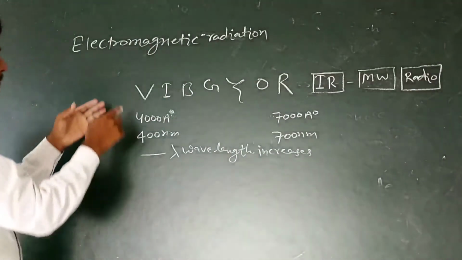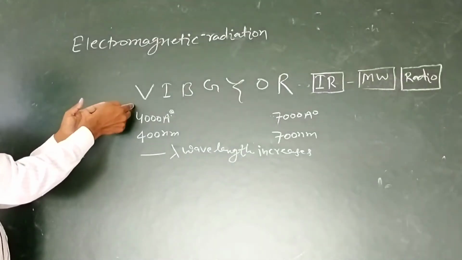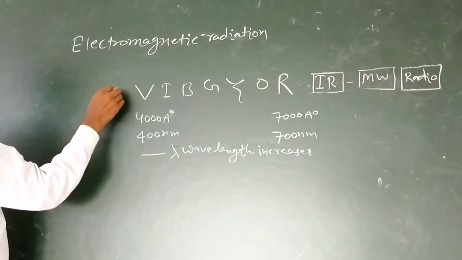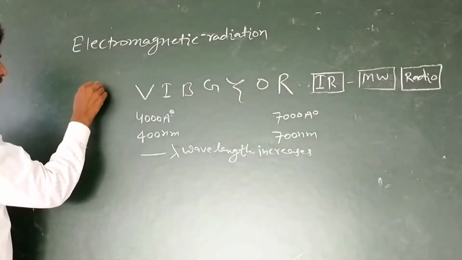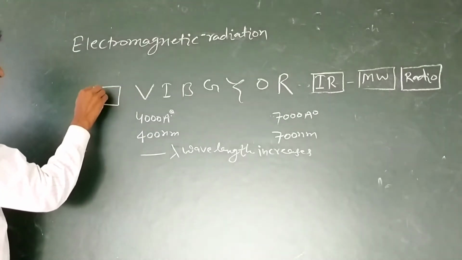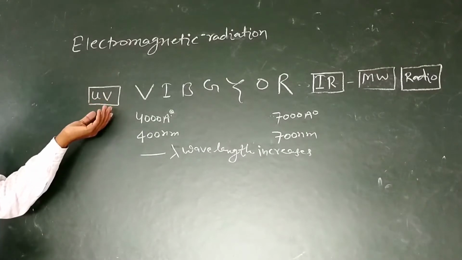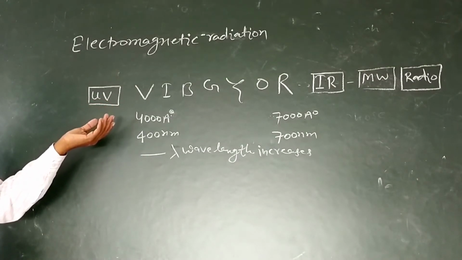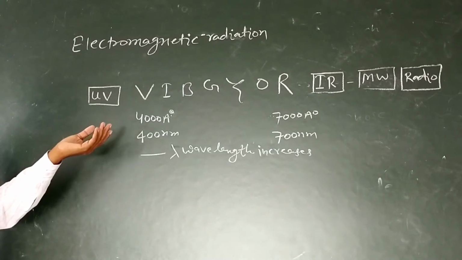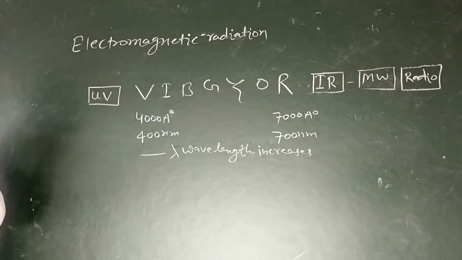If the wavelength is less than violet, then the region is known as ultraviolet. If ultraviolet is present in the sunlight, we feel difficulty outside the home.